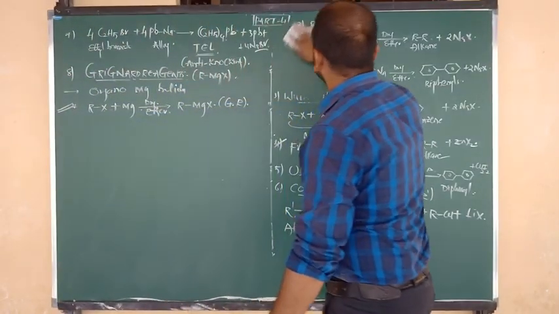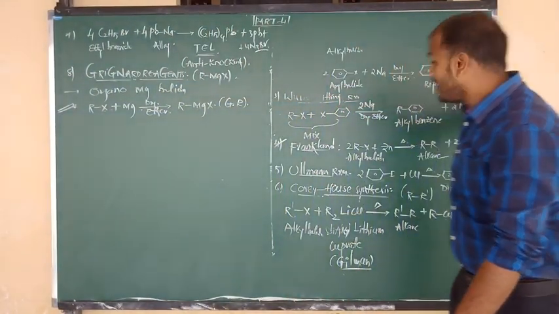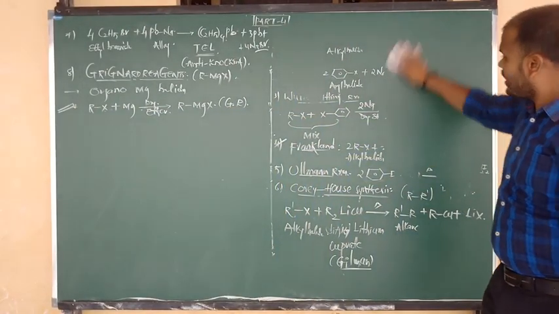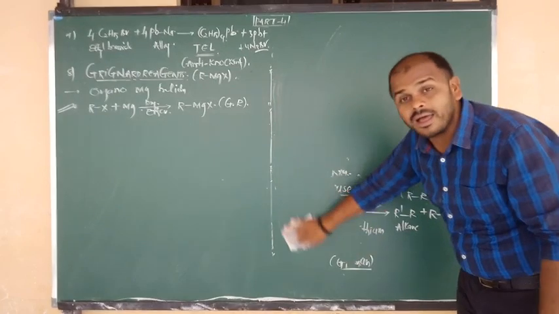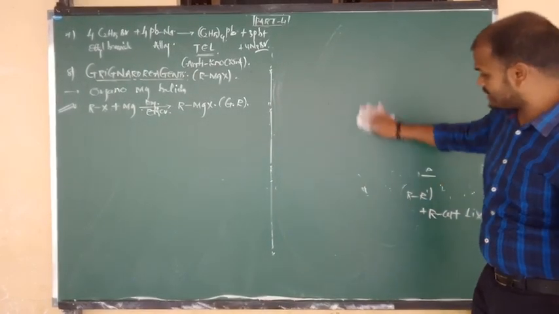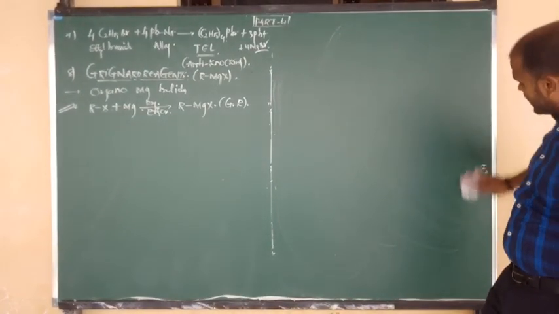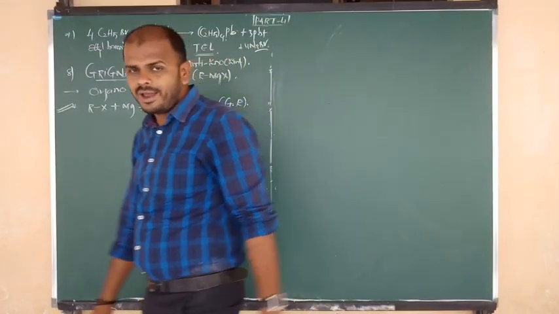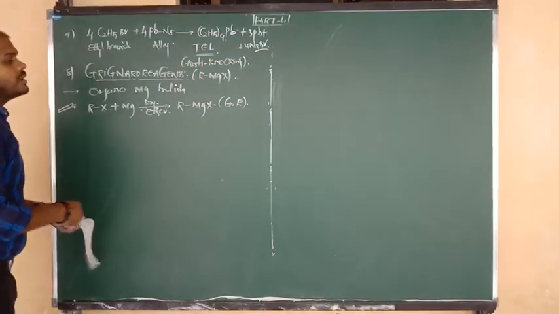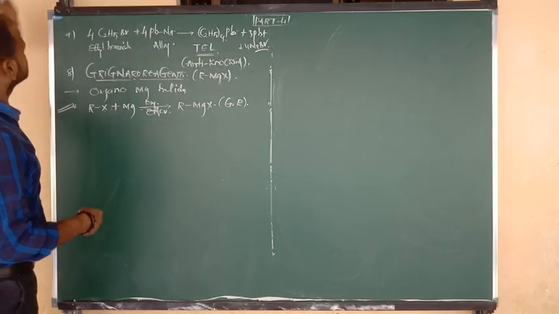Once again, what is the formula of Grignard reagent? RMgX. What is the name? Alkyl magnesium halide. And another name is organomagnesium halide. Which metal do we use in the preparation of Grignard reagent? Magnesium metal. And what is the catalyst? Dry ether. So let us go for some examples.